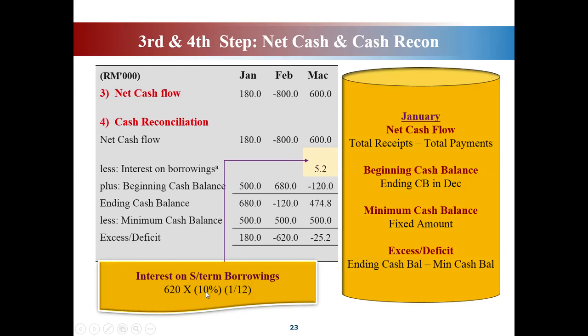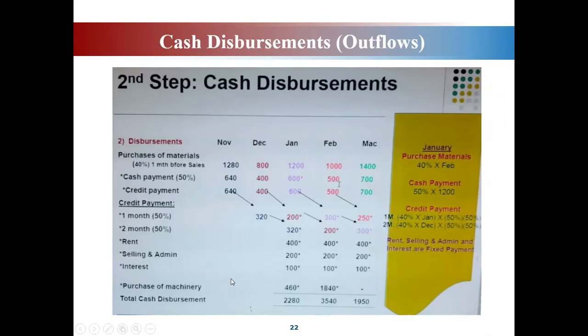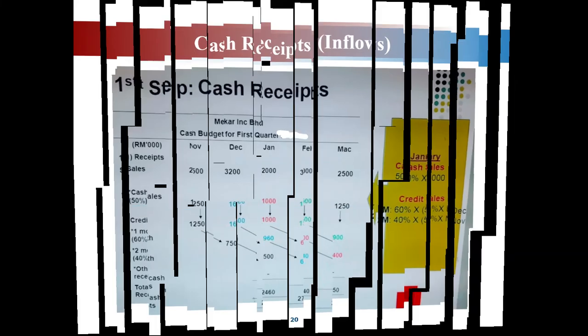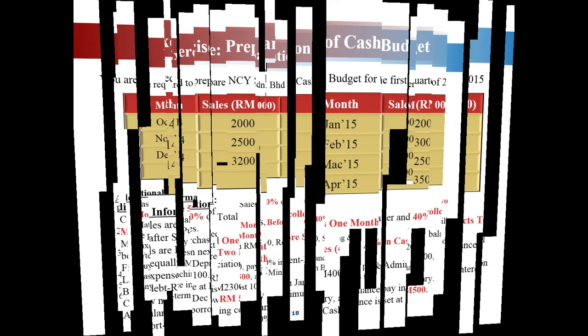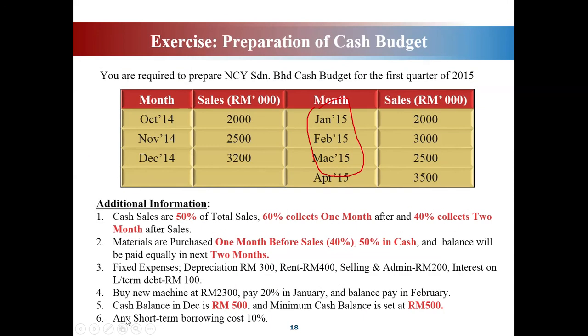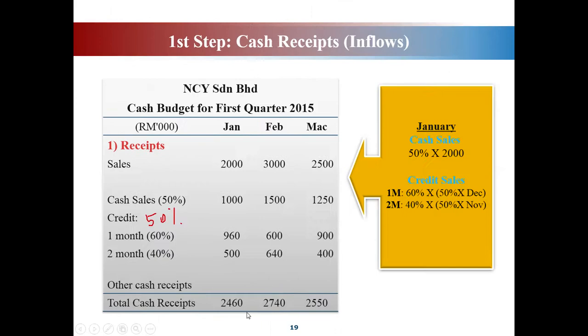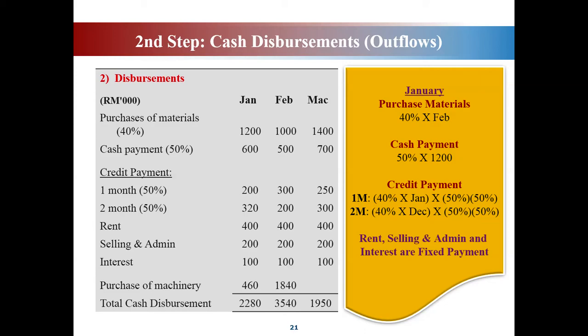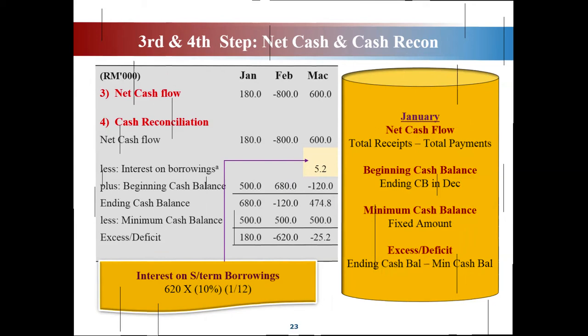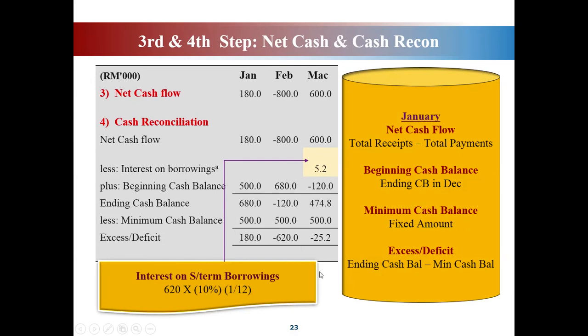Okay, so multiply by 10%. This 10% is actually your cost of borrowing, short term borrowing. Here, any short term borrowing costs 10%. So you have to borrow because you have a deficit here, right? So in order to fix this deficit problem, you have to borrow.